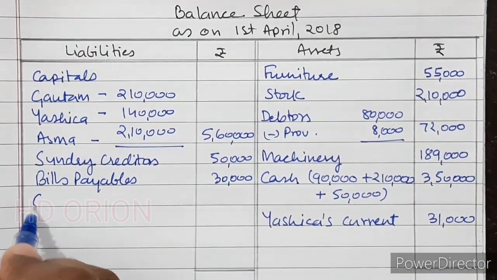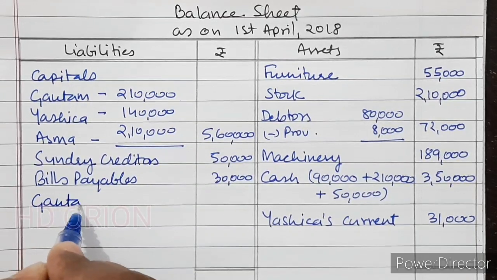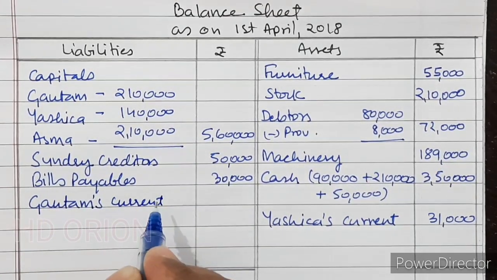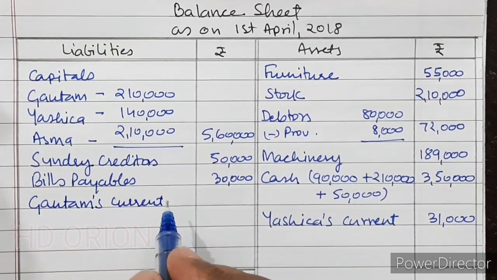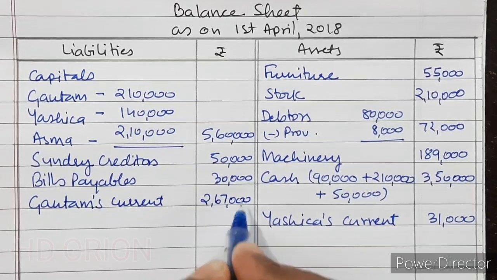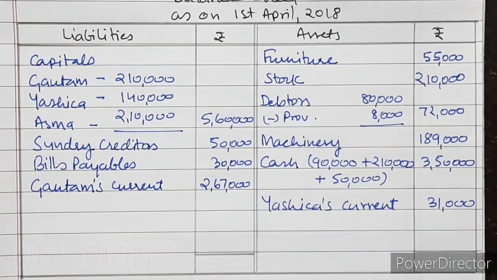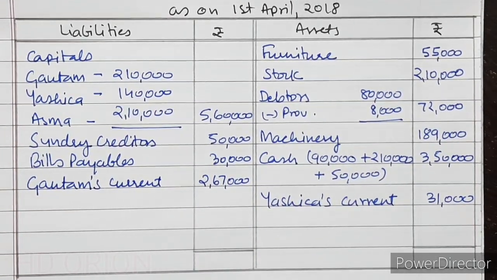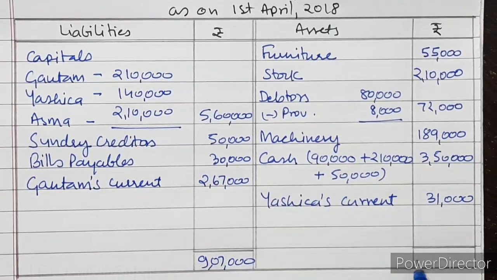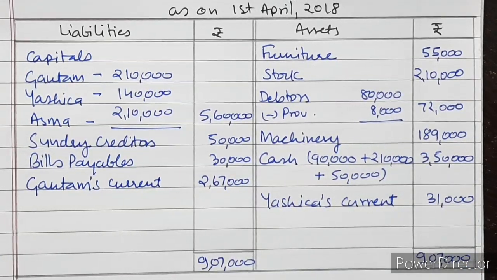And Gautam's current account. Gautam's current account is 2,67,000. Now we will grand total it and we will get grand total 9,07,000. That is the solution.